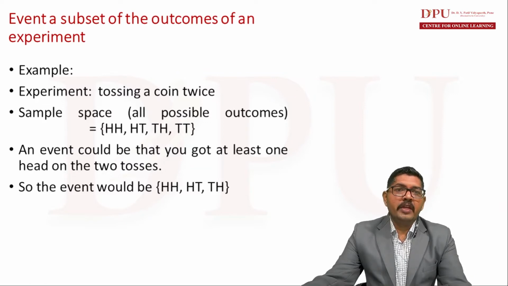These are head-head, head-tail and tail-head. So out of the four outcomes in the sample space, in the event there are three outcomes which consist of at least one head.